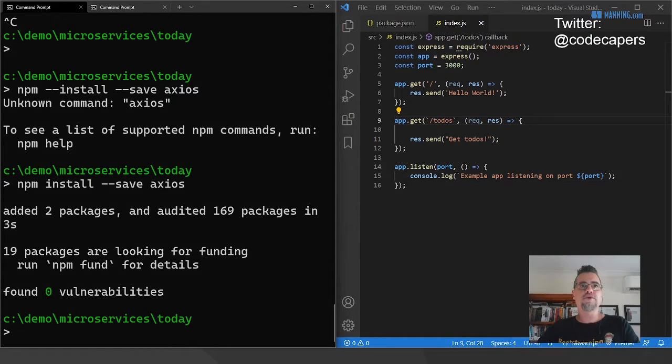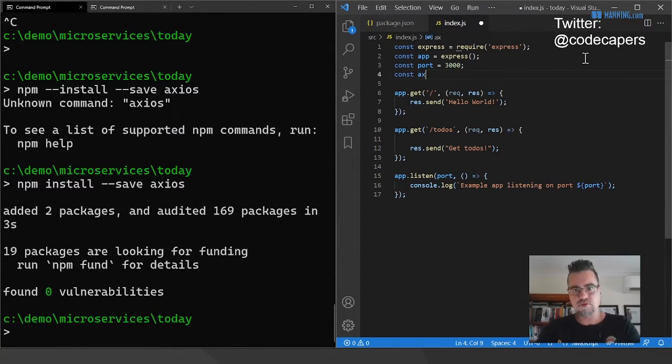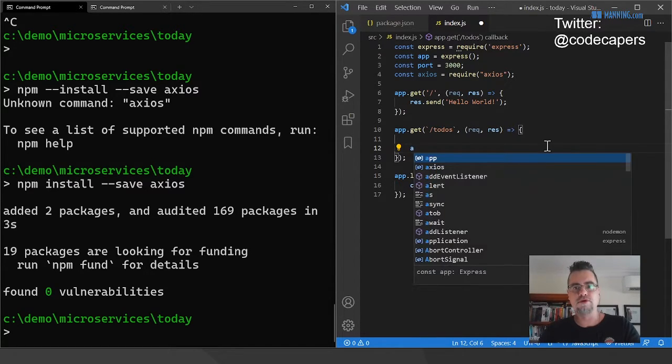Just to make this move a little bit quicker, I'm going to copy some code that I've got on my cheat sheet here. So let's just import Axios. So we're just importing the Axios module there so we can use it. Actually, I'll just type this in and I'll have to copy the URL because it's kind of long.